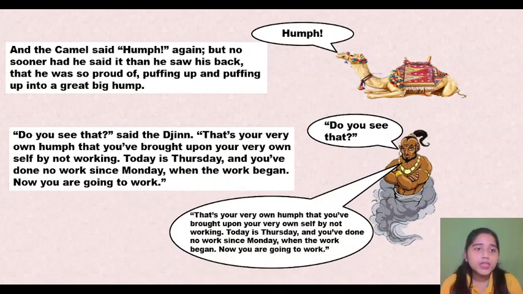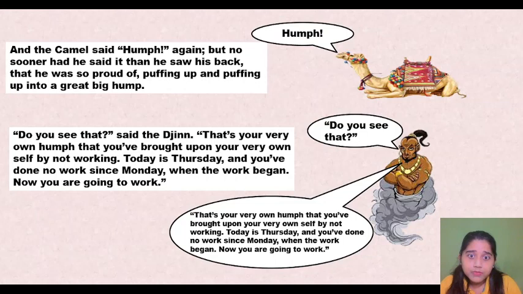"Do you see that?" said the jinn. And now the jinn is asking, can you see your back right now? "That's your very own hum that you have brought upon your very own self by not working." The jinn has done his magic, and now he is telling him that he is always saying "hum" to others, and now his own hum has affected him. You are not working, you are disrespecting others, and now see, your back has gone into a big hump, right?